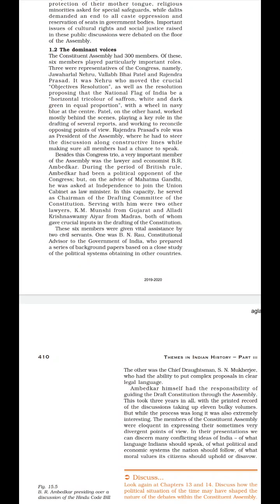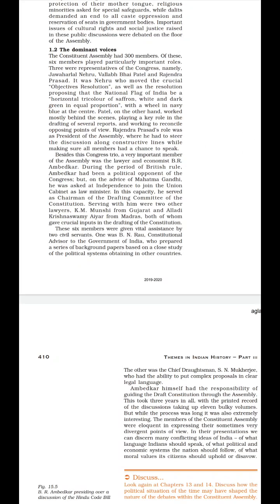Now the third member is our Rajendra Prasad. He played a very important role as the president of the assembly, and being the president of the assembly, he gave all his members a chance to speak in the Constituent Assembly. Okay, now these were the 3 members.